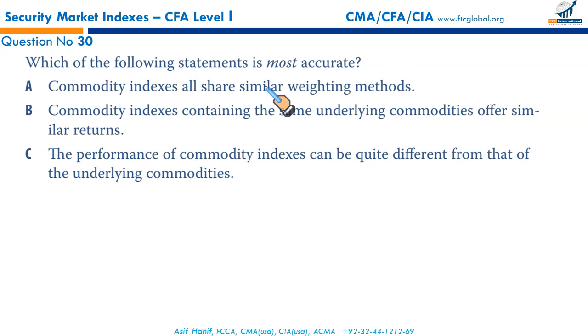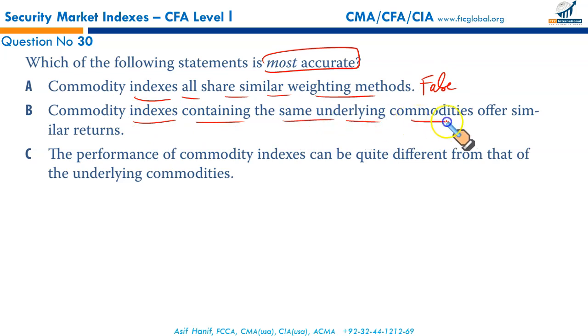Next, which of the statements is most accurate? Commodity indexes all share similar weighting methods. This is false. How can they all have the same weights? Wrong. Commodity indexes containing the same underlying commodities offer similar returns. This is again not true. How can they be the same? Because the dynamics of the constituent securities may be different, the weights could be different. Not necessarily, index composition could vary. Since they could vary, how can they have the same returns? So this is not always true.